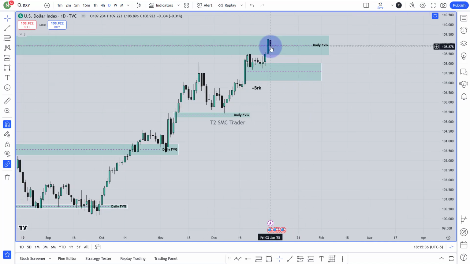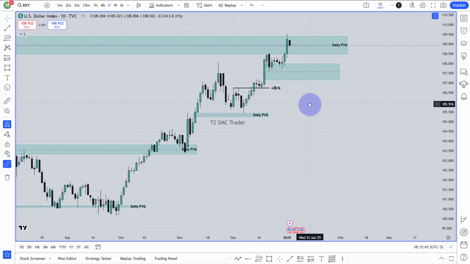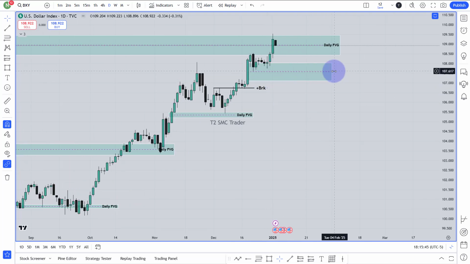So my intention is to see that the market will open, it will go a little higher maybe, and then it will start to fall for those liquidity. If and only if the market closes below this gap from the daily chart, I will start to think about this fair value gap over here from the daily chart, that the market will go for that fair value gap. Until then, I want to see that the market will come here and take those liquidity, or maybe it will tap the top of this gap, then it will go higher. I want to see this week the market will be bearish for the dollar index.